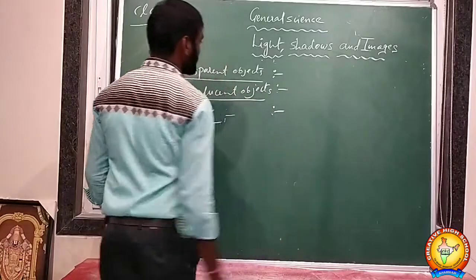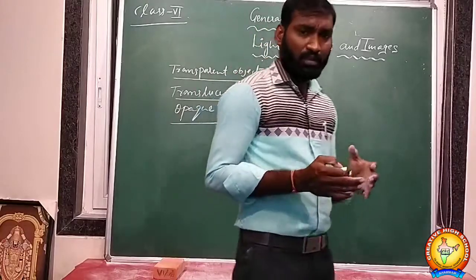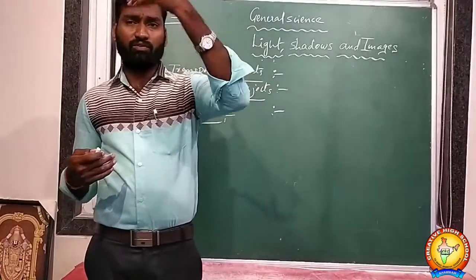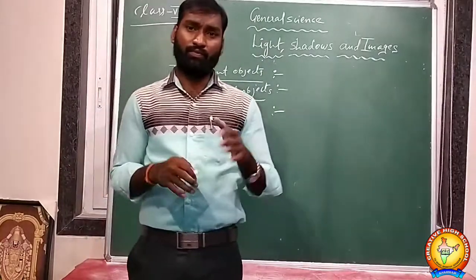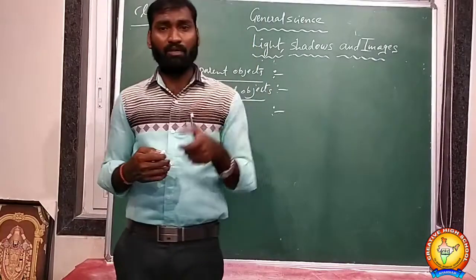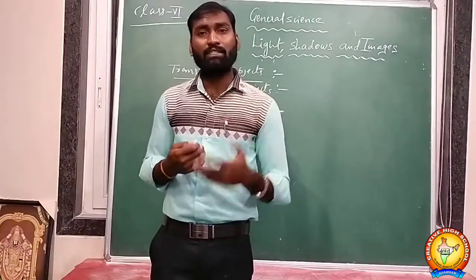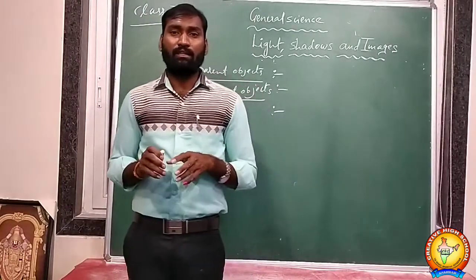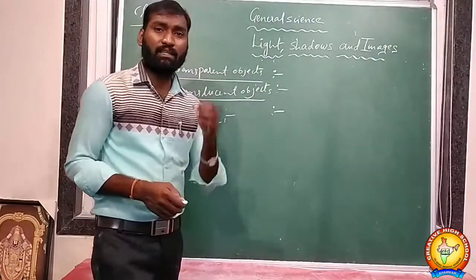Now we will discuss this. What are transparent objects? For example, we have plain glass, window glass. The light coming from the sunlight comes through the windows. Even if you close the window, the light is coming. How does this happen? In some water bottles we observe the light transparently; you can see the other faces of the person. The light which falls on these objects, they allow total light. The objects which allow total light through them are called transparent objects.